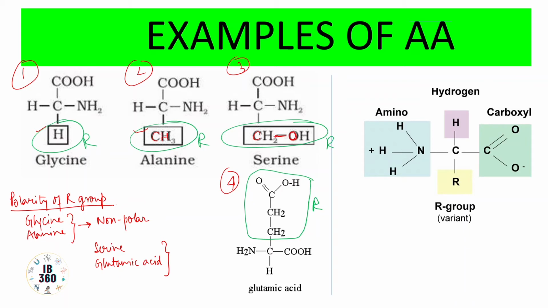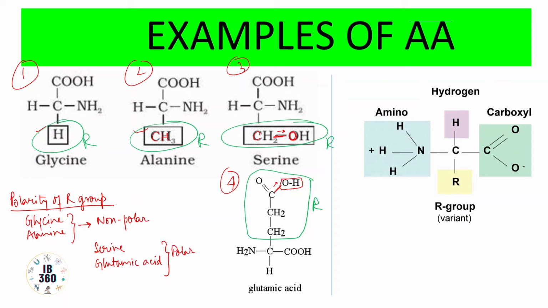Similarly, in glutamic acid also, we have a similar C-O bond in the hydroxyl group, with a carbon on the other side. Here also the electron density will shift towards the more electronegative oxygen, and thereby the R groups of these 2 amino acids will show polarity, so they would be polar in nature. Fine.